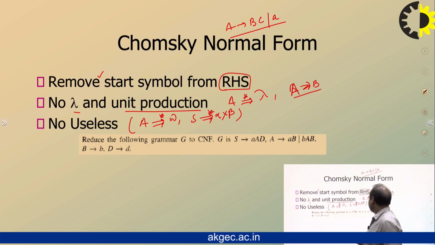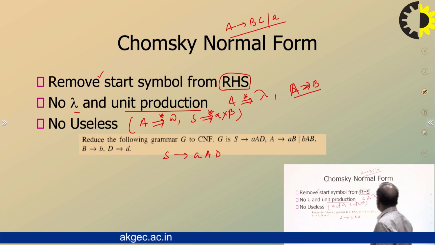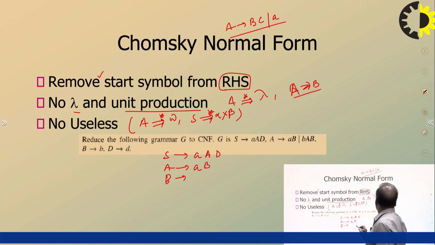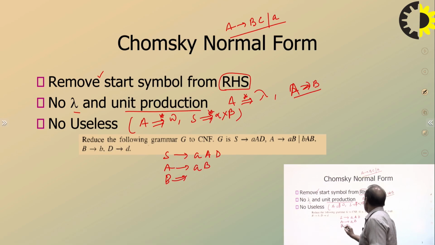Let's have one example, right? Suppose a grammar has these production rules: S goes to small a, capital A, capital D, and now capital A goes to small a, capital B, and then B goes to small a, capital B, and then B, capital A, and capital B, and this is B, small b, and D derives small d.